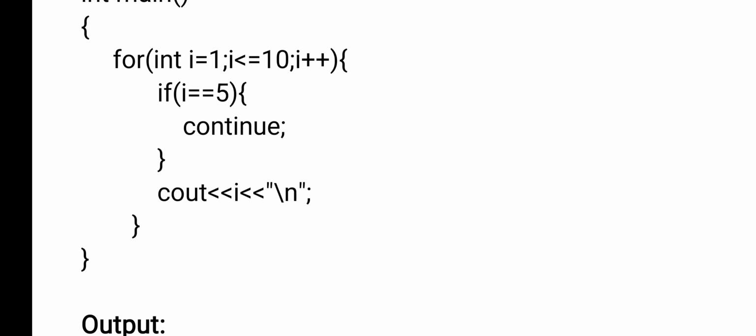Then we will enter into the body of the loop. In the body of the loop, what have I given? I have given a condition: 3 equals to 5. Condition false. Cout will be executed. Cout 3 is printed.